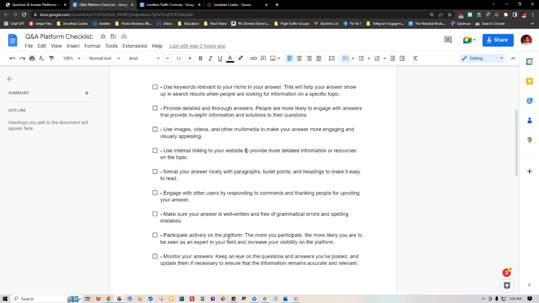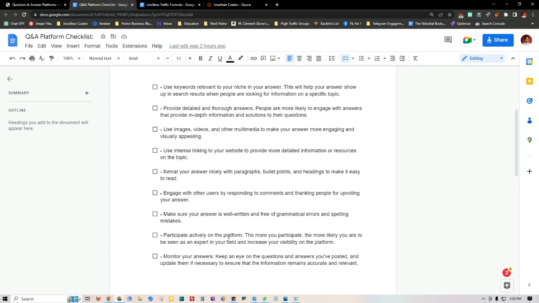But you do want to make sure that it's well written, and the more free of grammatical errors the better, because you do want to present some type of professionalism, and you want to come off as an expert in your field. Someone who has a bunch of grammatical errors and misspellings all over the place doesn't really look like they're that serious and that much of an expert. They could be, but it's just not really that professional.